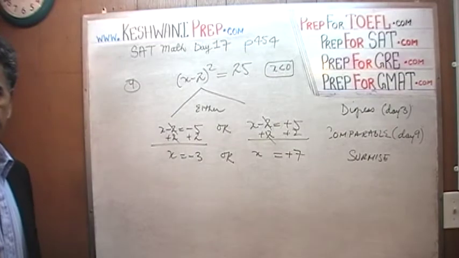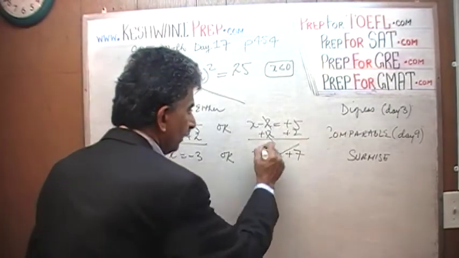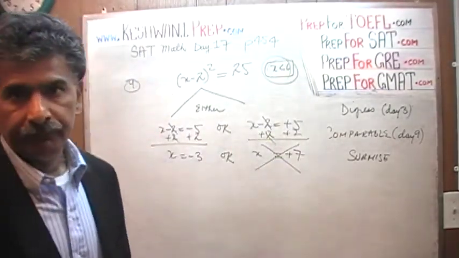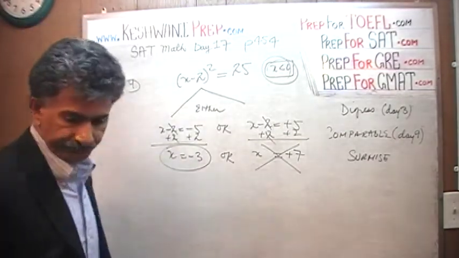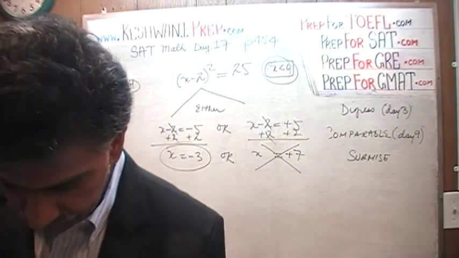Which one is it? Obviously it's not positive 7 because we are told that x is negative. Given the fact that x has to be negative, the answer is negative 3. The answer is negative 3. The answer is D.